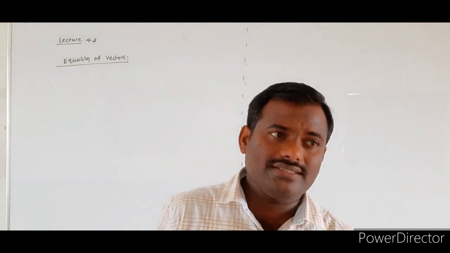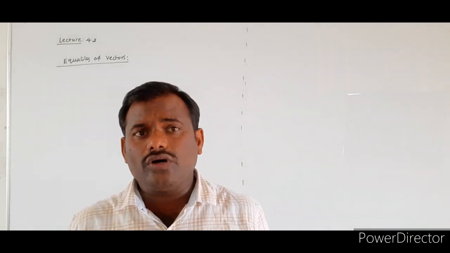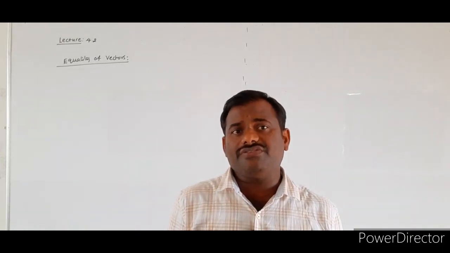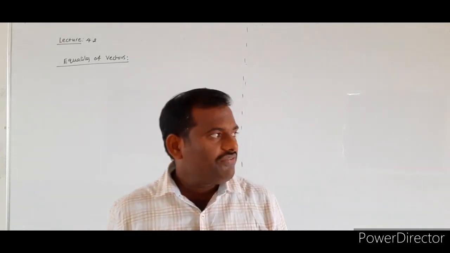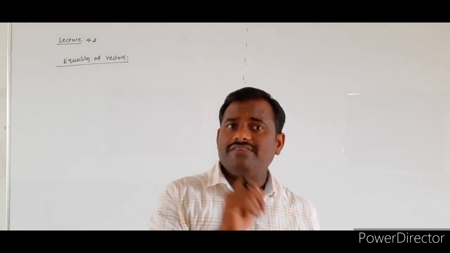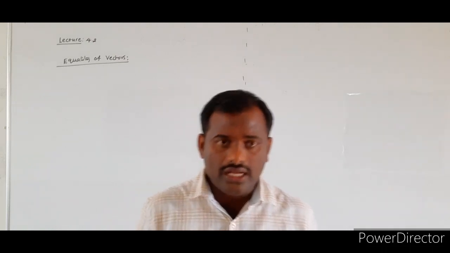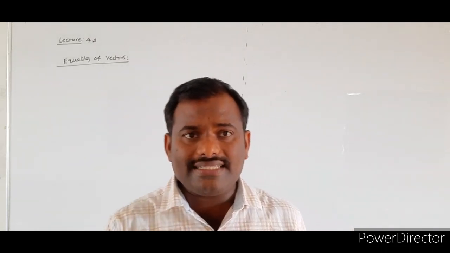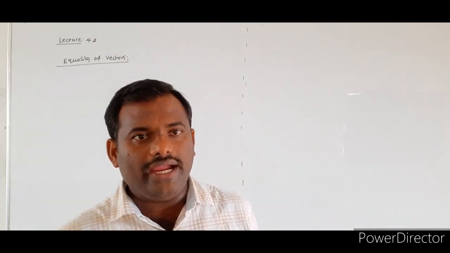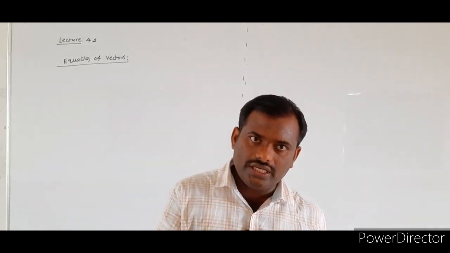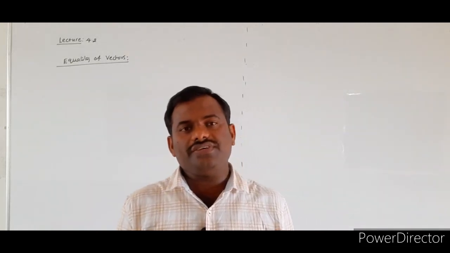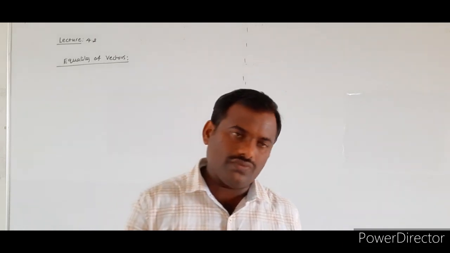Equality of vectors. In the last lecture we discussed vectors, the basic definition of vectors, and the definition of a scalar also. How can we define a vector quantity? A physical quantity which has both magnitude as well as direction, and obeys the vector laws of addition, only then are we calling that physical quantity a vector quantity.